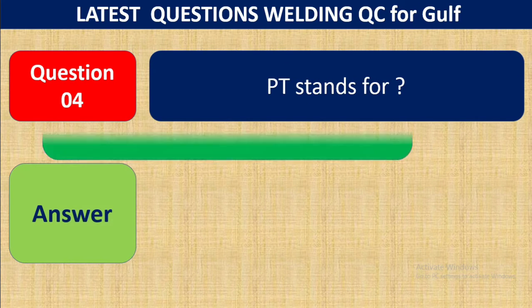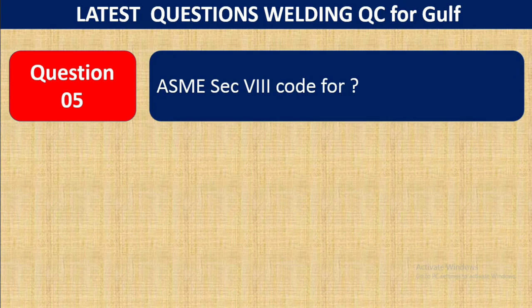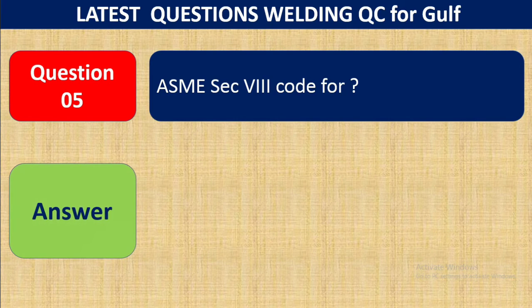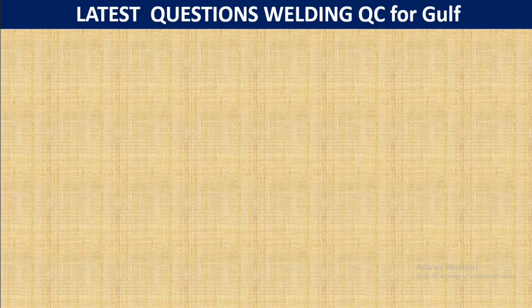Question 4. PT stands for dye penetrant testing. This is the normal question. Question 5. ASME Section 8 code is for rules for construction of pressure vessels, Division 1 and Division 2. Everyone knows ASME Section 8, but if asked, sometimes students coming for interview get confused. Division 1 and Division 2 have different requirements.